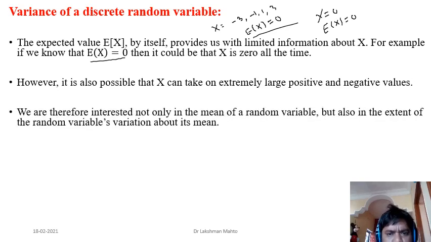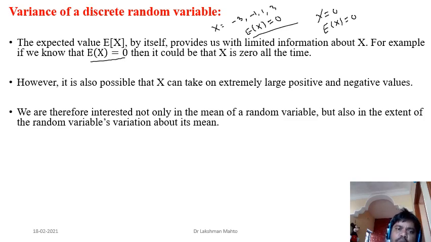So we are therefore interested not only in the mean of a random variable, but also in the extent of its variability. How do the values of the random variable vary with respect to the mean? So we have to look at the variability of the values of the random variable around the mean, apart from the expectation. This variability is measured by a new parameter that we call variance.